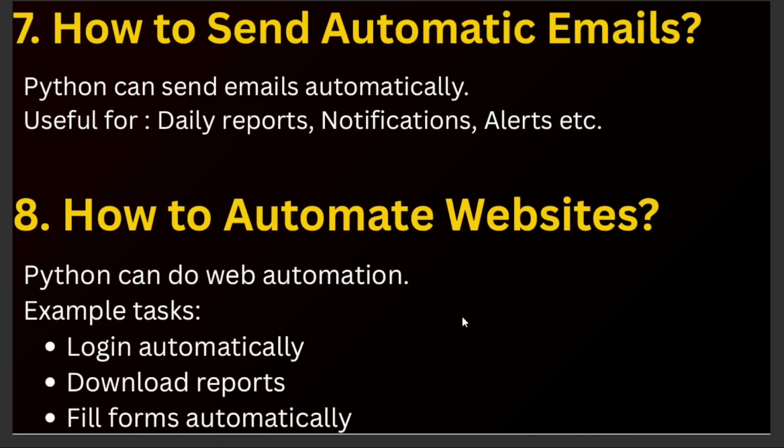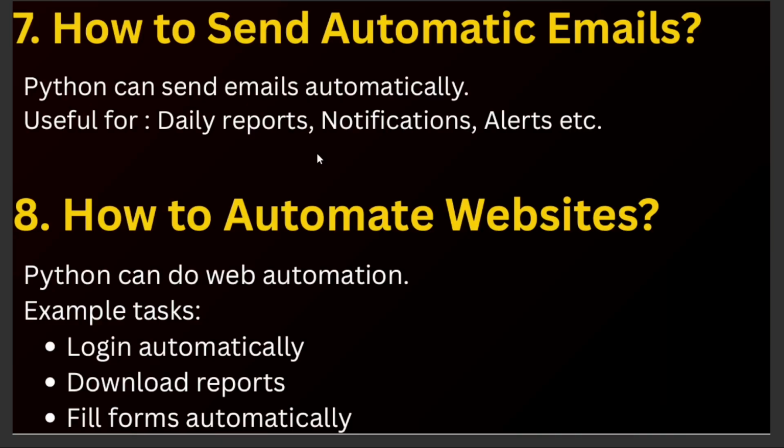Seventh question, how to send automatic emails? Python can send emails automatically. Yes. This email automation is very useful for daily reports, for example, a company wants to send the last 24 hours of data to management or managers.